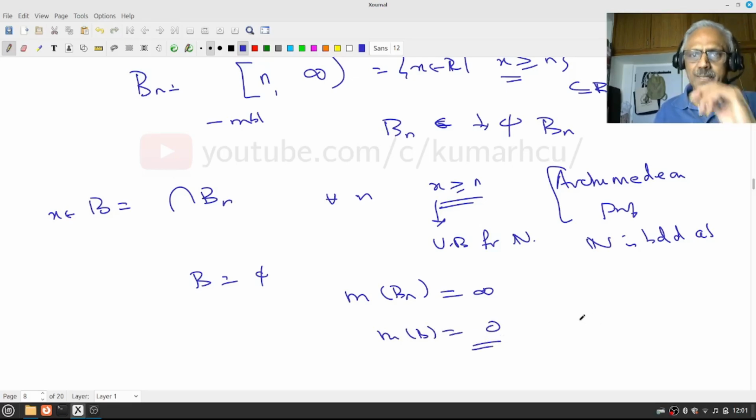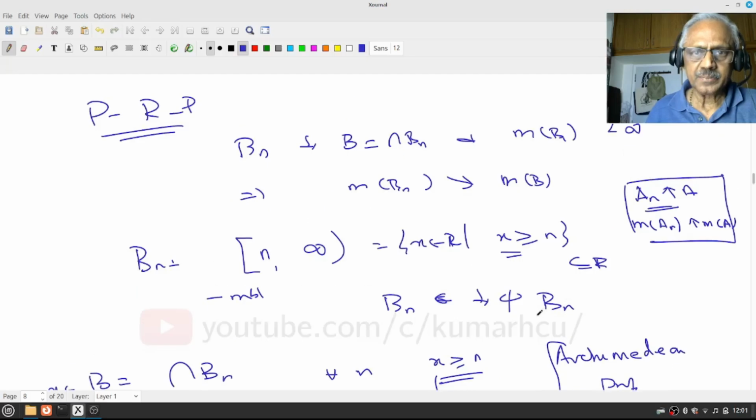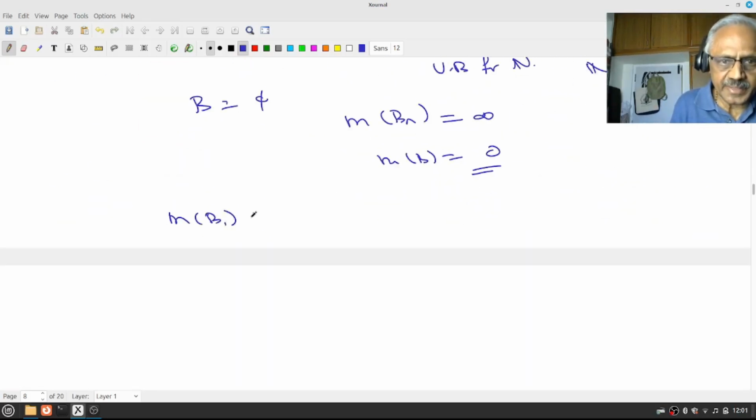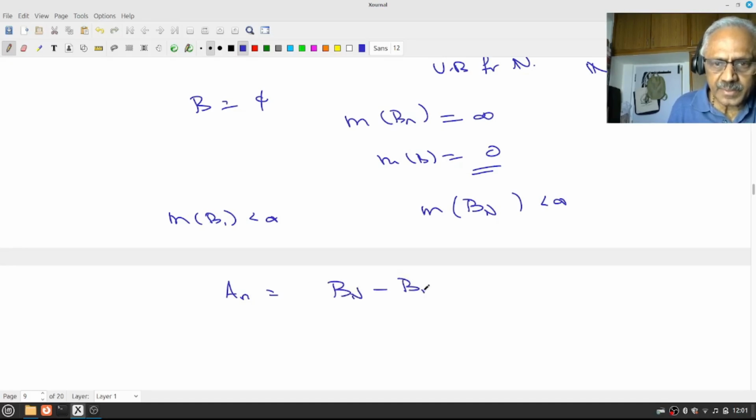Therefore, in the theorem, I have to assume at least one of the Bn's must have finite measure. We assume measure of B1 is finite, but we can also assume measure of some Bn is finite. In that case, I will look at only An to be Bn minus Bn for n greater than or equal to n, and argue as earlier.